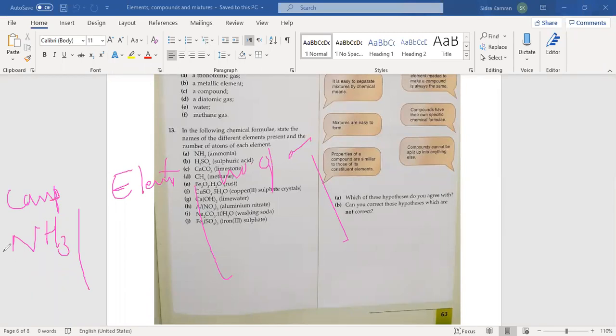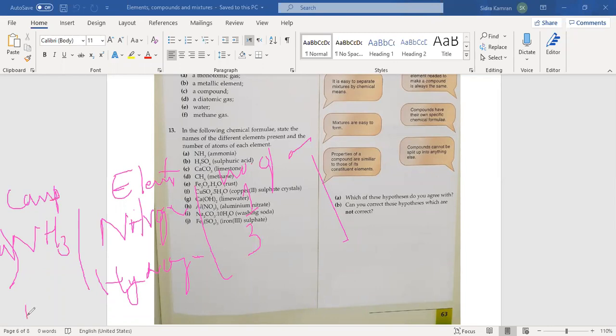So you are doing option A. Write here nitrogen and number of atoms is 1. Then write hydrogen. Number of atoms of hydrogen is 3. Getting my point? All of you?